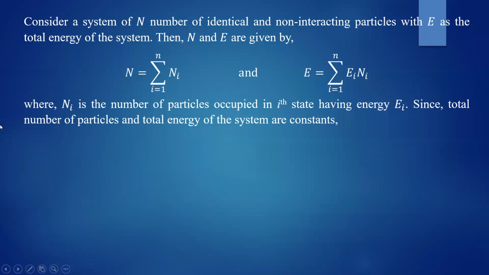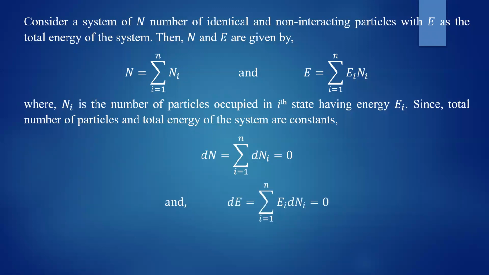Since the total number of particles and total energy of the system are constant, the variation of n should be 0. That implies dn equals summation of dni equals 0. This is conservation of number of particles. Similarly, energy is conserved, therefore dE, that is summation of Ei dni, should be equal to 0.